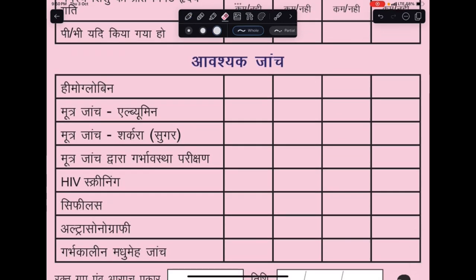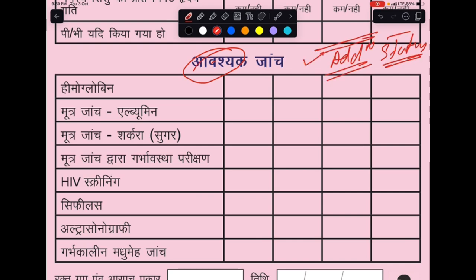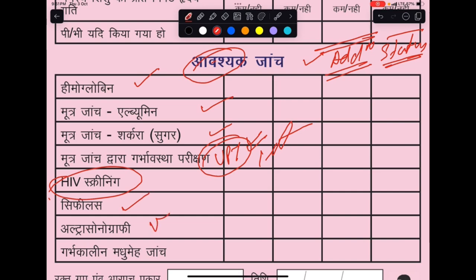Now essential investigations. These are essential. There could be a requirement of additional ones as well, as per the mother's status of pregnancy. If she has any complication, we need to do much more than these investigations. But these are the bare minimum which every female must get herself checked for. So which is what? Hemoglobin, urine albumin, then urine sugar, UPT of course, and that comes under the first visit itself. Then HIV screening, then syphilis, then obviously ultrasound, and then gestational diabetes mellitus.